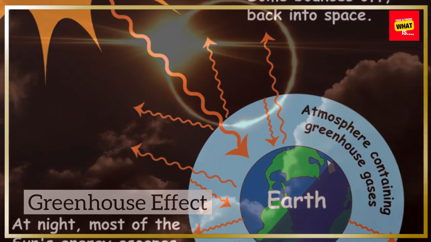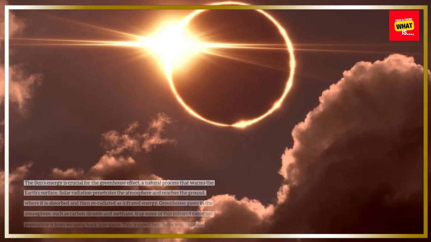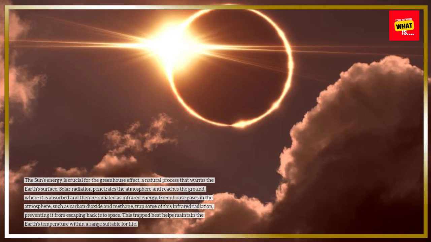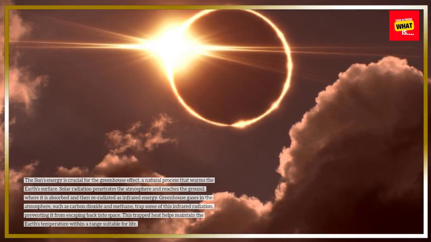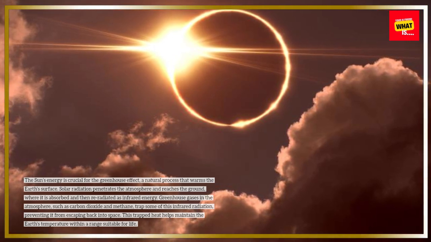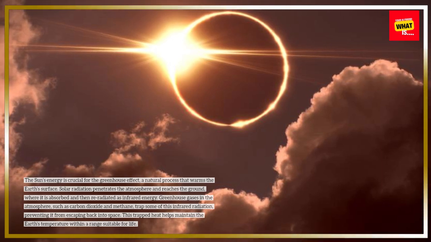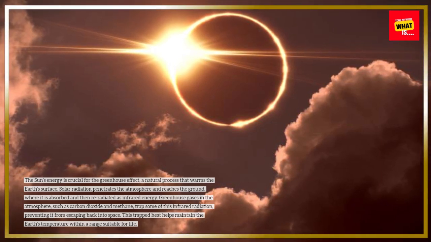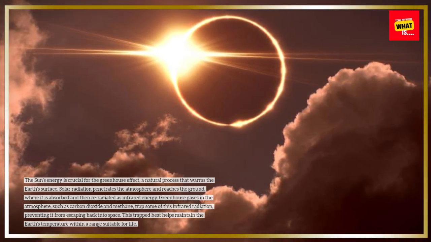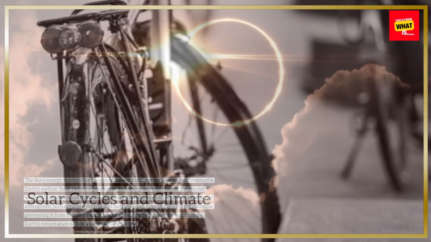Greenhouse effect. The sun's energy is crucial for the greenhouse effect, a natural process that warms the Earth's surface. Solar radiation penetrates the atmosphere and reaches the ground, where it is absorbed and then re-radiated as infrared energy. Greenhouse gases in the atmosphere, such as carbon dioxide and methane, trap some of this infrared radiation, preventing it from escaping back into space. This trapped heat helps maintain the Earth's temperature within a range suitable for life.